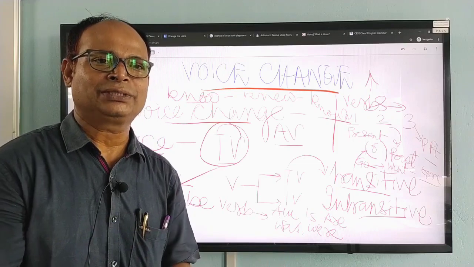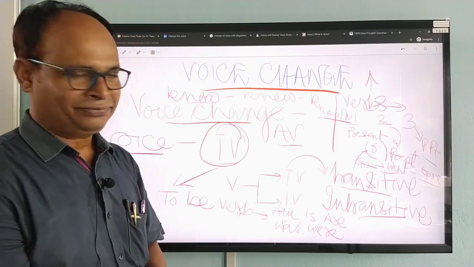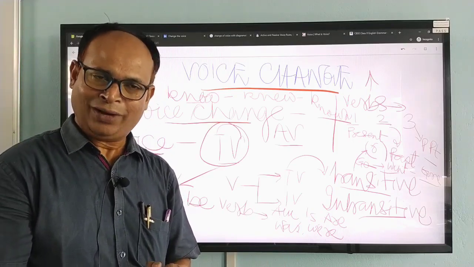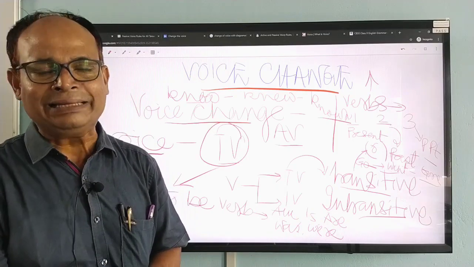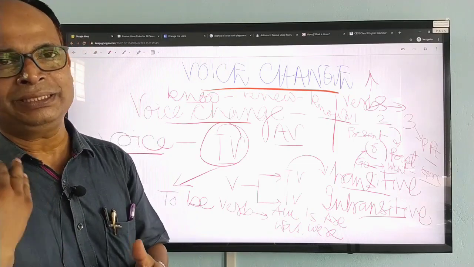In the dash you will have to supply the passive verb form, "was seen by him".